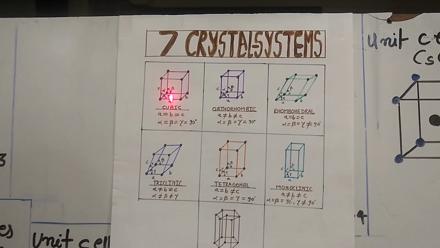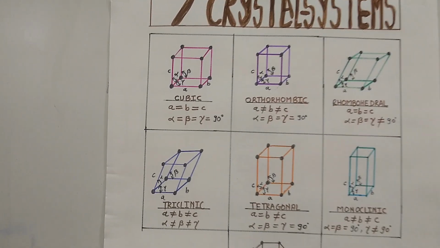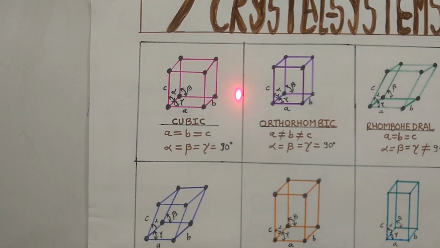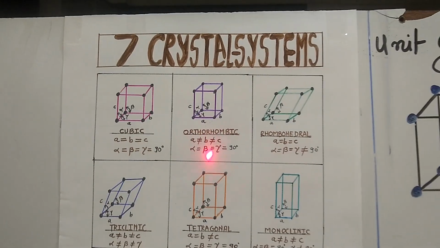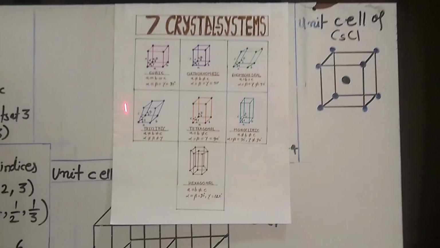Here I have designated the angles alpha, beta and gamma. These alpha, beta and gamma are called interfacial angles. They differ for different crystal systems. So here there are a total of 7 crystal systems.